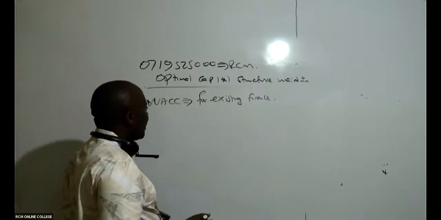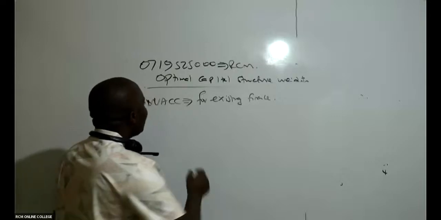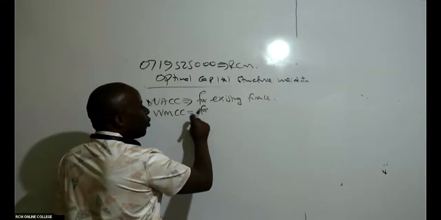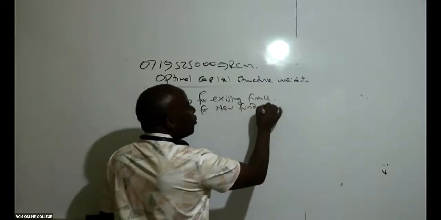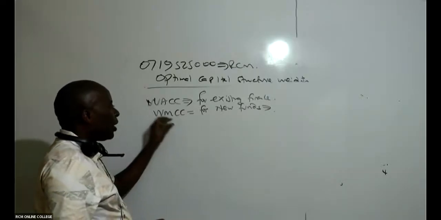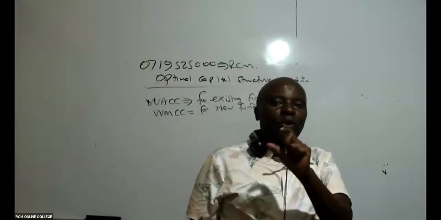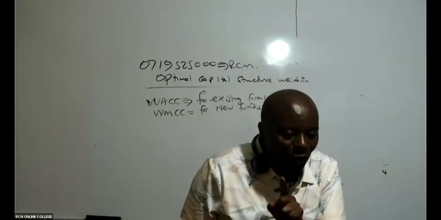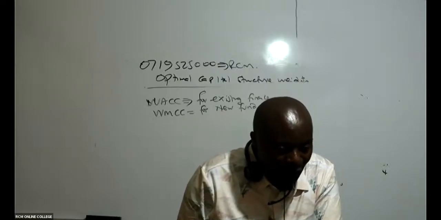Somebody wants to get WACC for whatever projects that we have. But anytime you want to get finance for new funds, new projects, then you get what we call the weighted marginal cost of capital. Marginal means incremental. Marginal means incremental cost of capital. And why is this cost of capital going to increase? It's because of new projects, because of new funds. WACC is for existing projects and the WMCC is for new projects here.